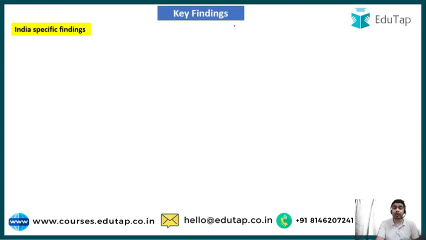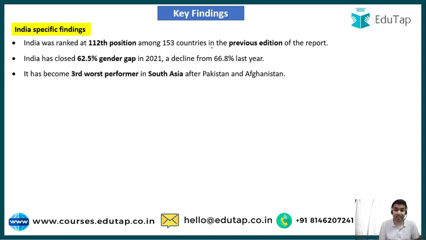Okay, so guys, if we talk about the India specific findings, then in the previous edition of the report, the Global Gender Gap Index report released in 2019, India's position was 112th. And we all know that in the 2021 report India's position is 140th. That means there is a downfall of 28 positions. So it really shows us that India's gender parity has downgraded, and the gender based gaps in India have widened.